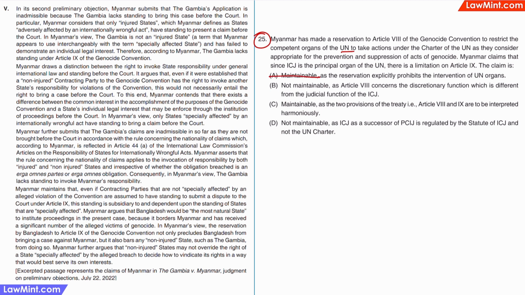This eliminates options A and C. With the two remaining options, we already have a 50% probability of selecting the correct answer. In the question itself, it is written that the ICJ is the principal organ of the UN, which means that the statement in option D, that the ICJ is not regulated by the UN Charter, is incorrect. So the only option that is left is option B, which is the correct answer.